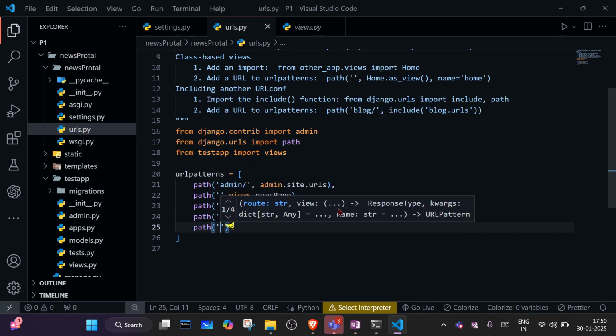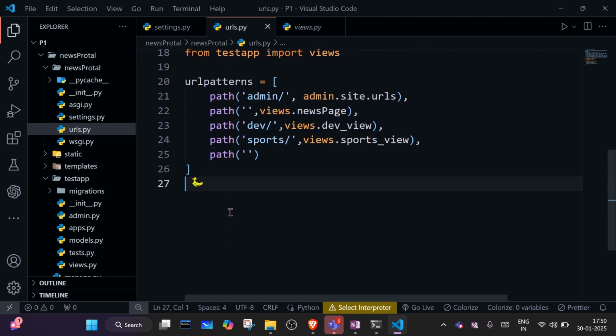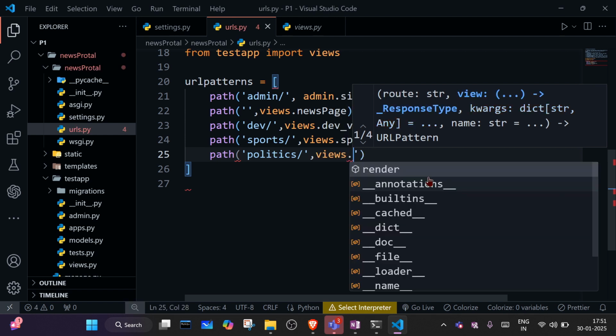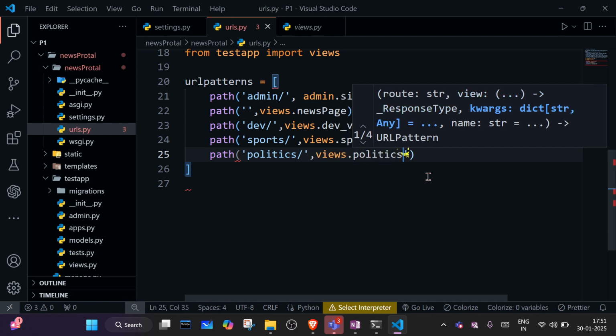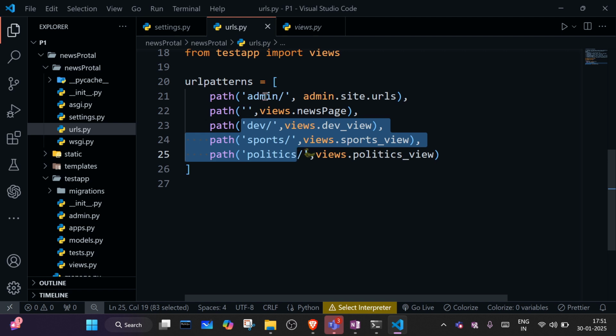Next endpoint we will create: suppose someone is interested in politics news, so we will display politics also. So politics, views.politics_view, right? So this is how we have created. How many views have we created? Three views we have created, and one is for empty, when the user is not entering anything.